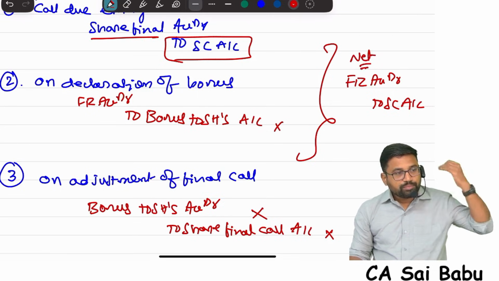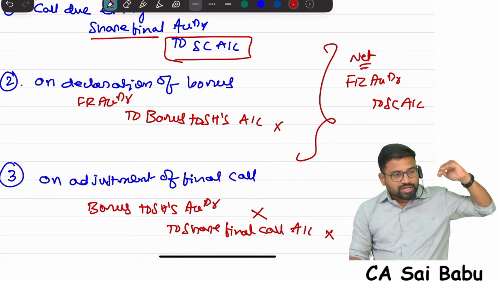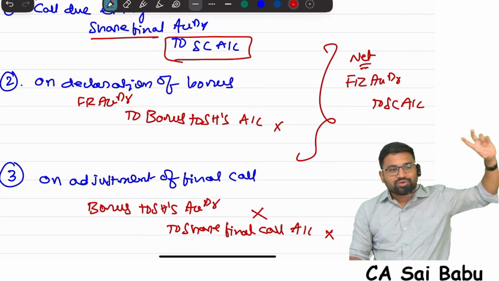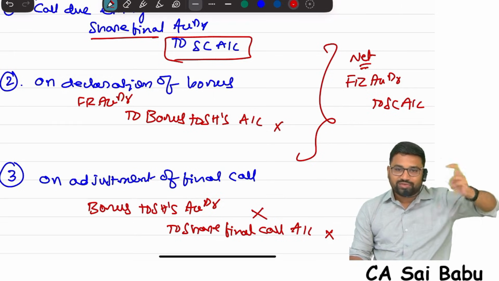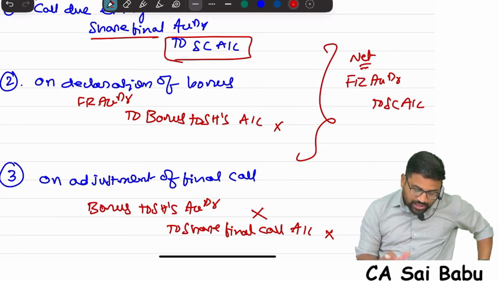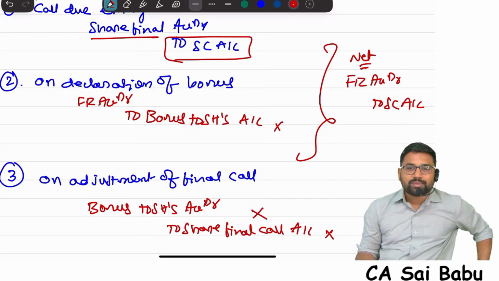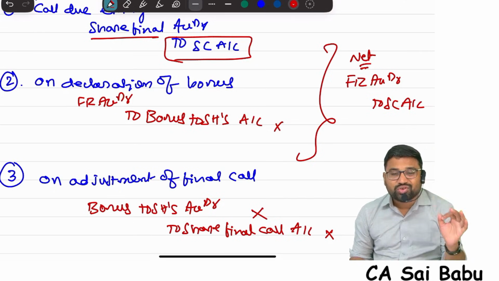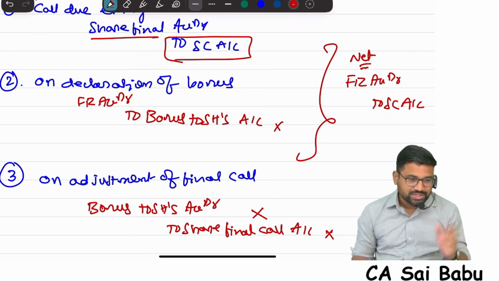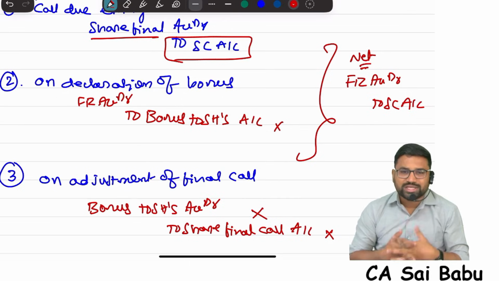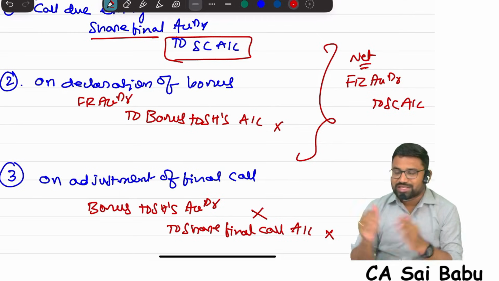So when the company made the final call to share capital, declared bonus, free reserves to bonus, and adjusted, this bonus is adjusted with the share final call, because as a shareholder you are not required to pay. So what are the ultimate accounts remaining? Free reserves to share capital. This is called bonus issue. That's why bonus issue is called capitalization of profits. Just 8 minutes it has taken for accounting treatment. Accounting treatment is quite easy once you know the provisions very well, so you understand the entries.